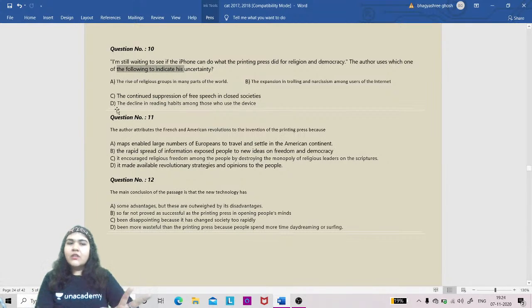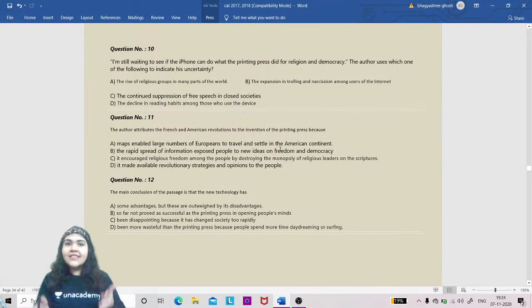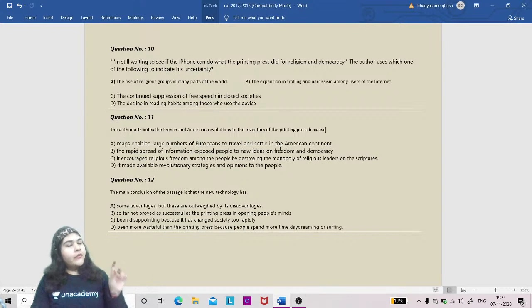Not bad. Question 11: the author attributes the French and American Revolution to the invention of the printing press because... Now, another factual question. Should you do this RC in the exam? My answer will be yes, yes, yes. You should do these kinds of RCs in the exam, which are easy to read, because they will arouse your interest in the reading, and the questions will be more factual, supporting it.